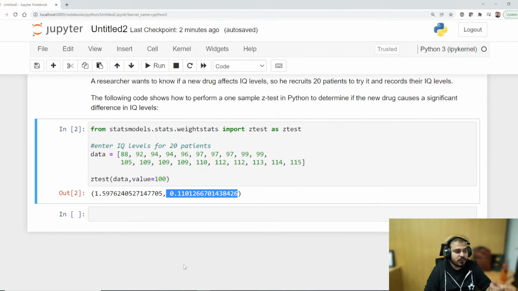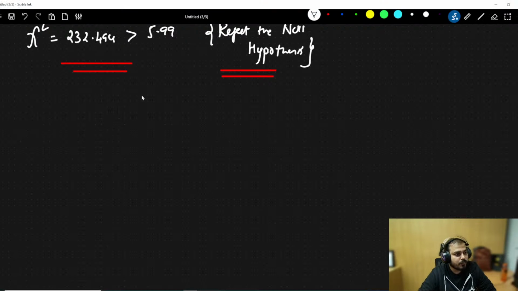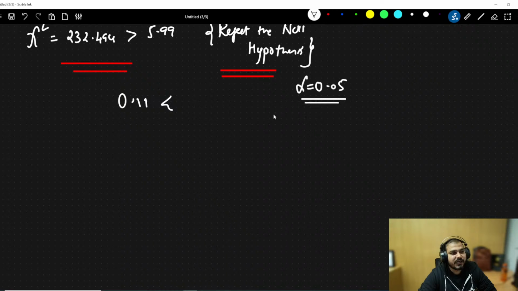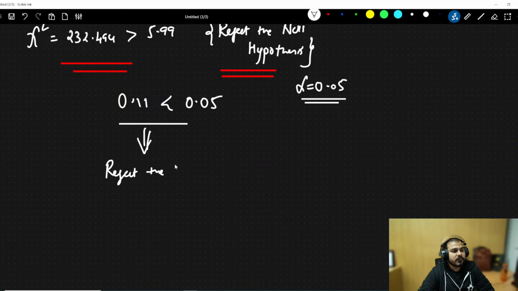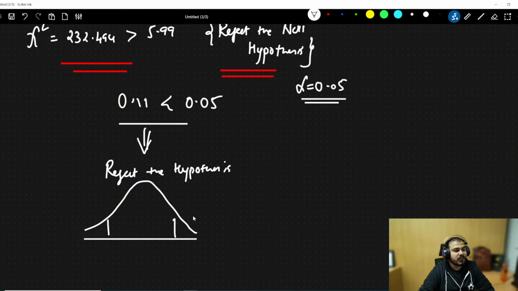Suppose right now the p value is 0.11. Suppose it is less than the significance level. In this particular case, let's consider that I'm going to take a significance level of 0.05. So if this is less than this, then obviously we reject the null hypothesis. This is just saying that based on this p value, it is falling in this region, the region that is less than 0.05.